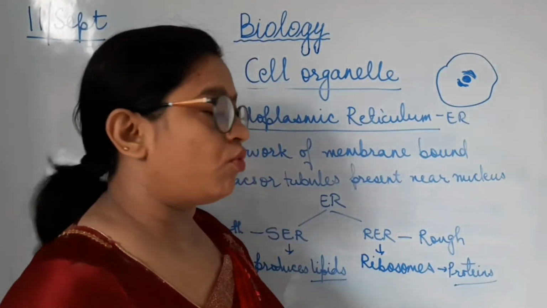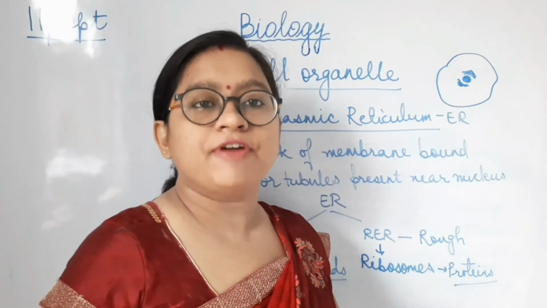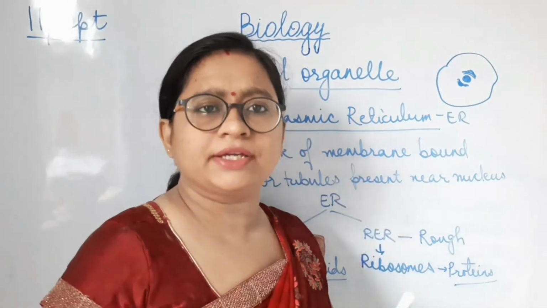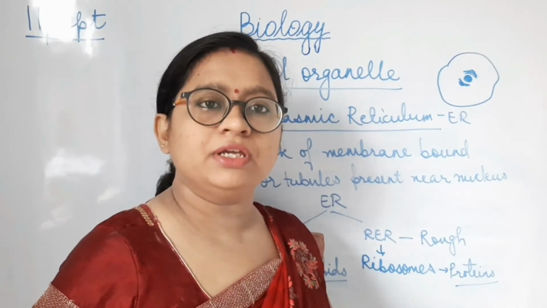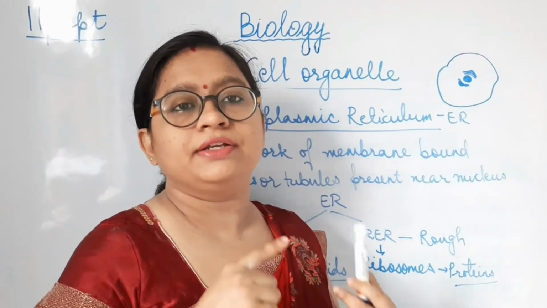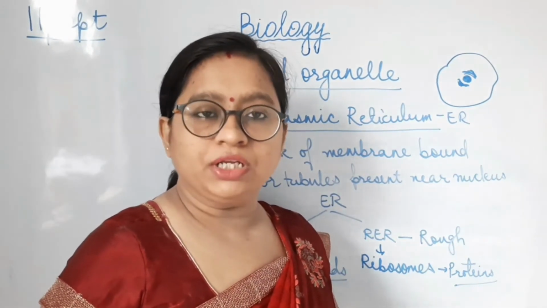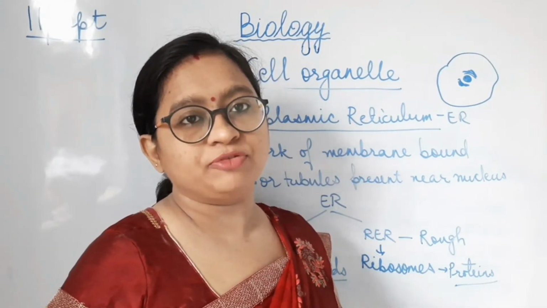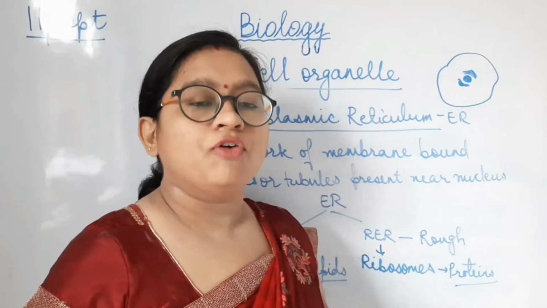Now apart from that, what is the function of the endoplasmic reticulum? It's just like a factory. What does a factory do? It manufactures, it packages and it transports. Similarly, endoplasmic reticulum does the same thing. It synthesizes, it modifies, and it transports materials like protein. Apart from that, hormones and steroids are also produced in endoplasmic reticulum, and it also does detoxification of the liver.